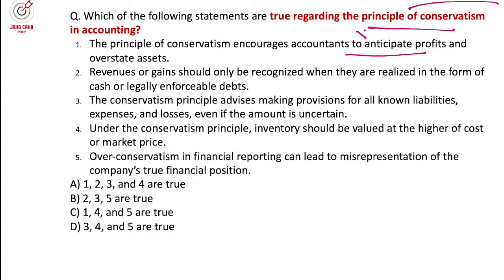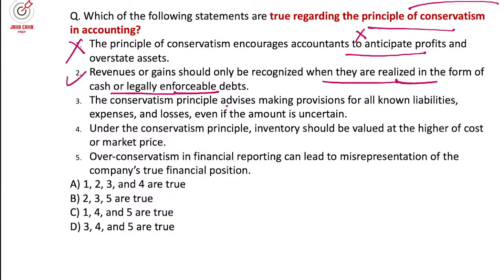The first statement itself is wrong; it does not encourage the accountant to anticipate profit. The second one: revenue or gain should only be recognized when realized in the form of cash or legally enforceable. True. The revenue recognition principle says that when there is a movement of goods from seller to buyer, and the buyer is now legally bound to pay for it, then you have to recognize it.